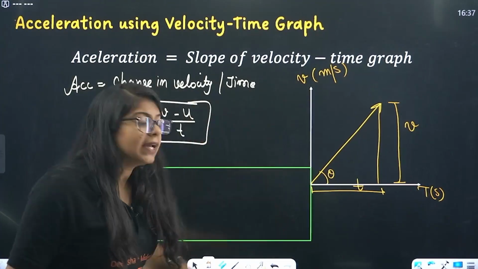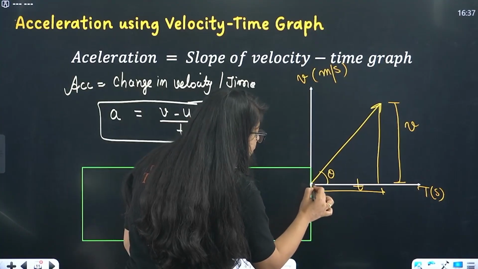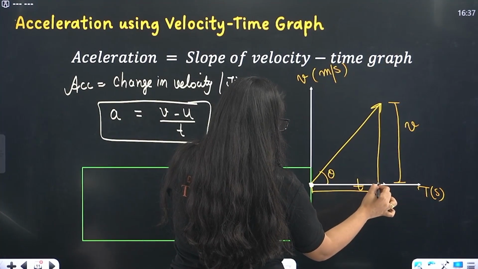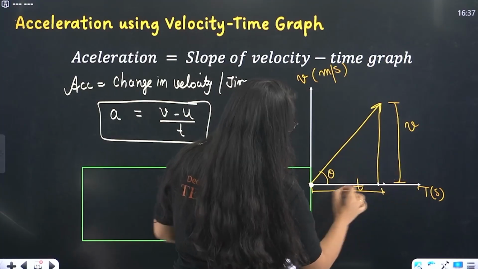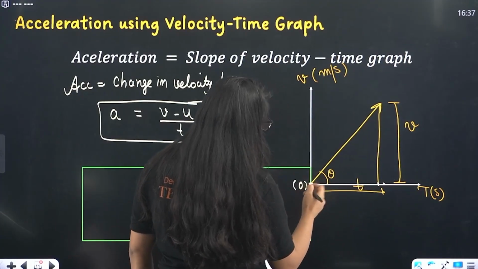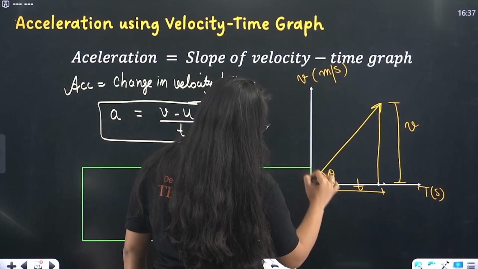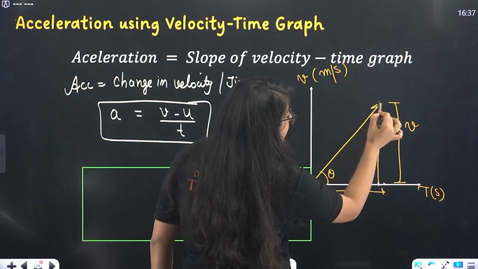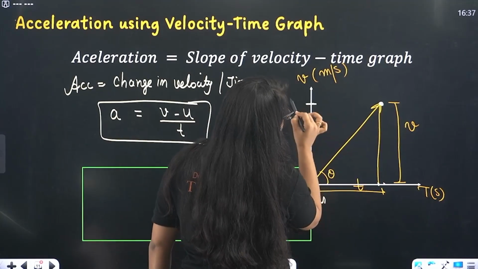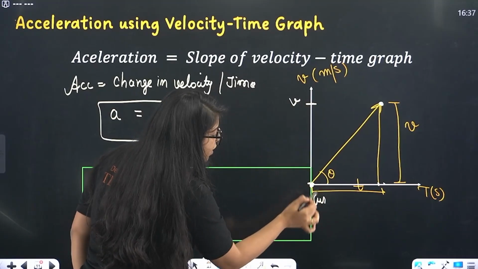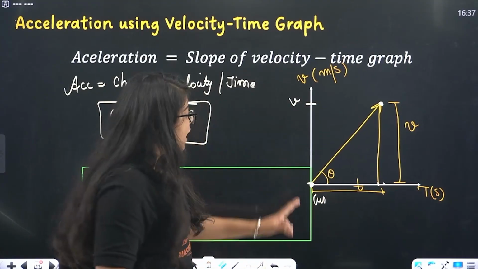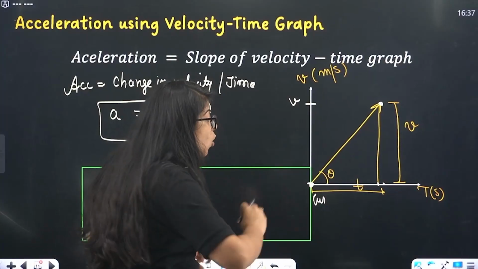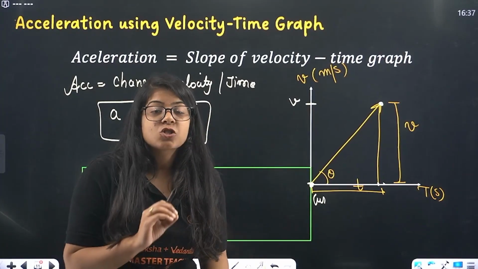Now I'm just saying that it starts from 0 second, and it has an initial velocity of, let's say, 0. Initial velocity of 0, or you can write it as u as well. Initial velocity is u, final velocity is v, it reaches here. Initial time is 0 second, final time is t seconds. Done. So how will I write the slope?